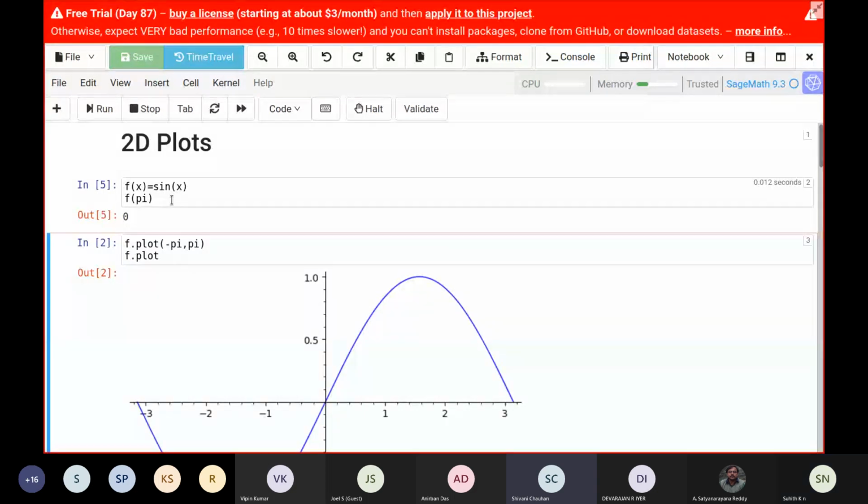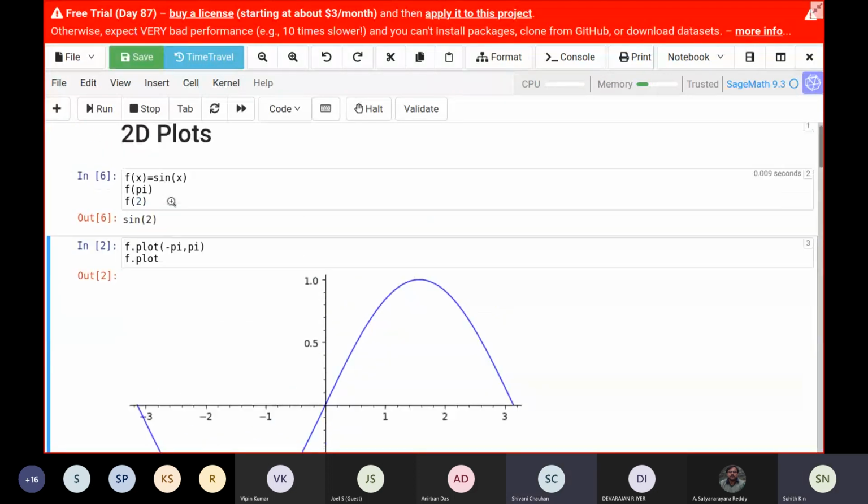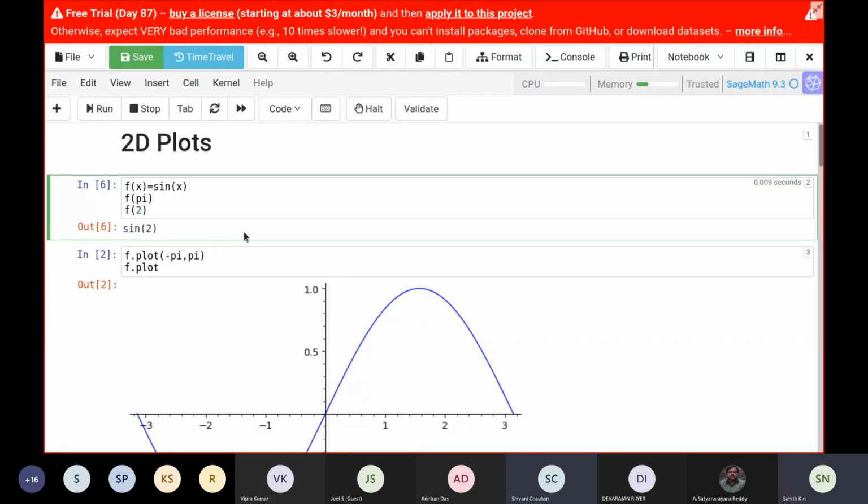If you type some natural number, yeah, sure, f of 2. So here it is giving me sine 2. If I want the numeric value, I think n dot.